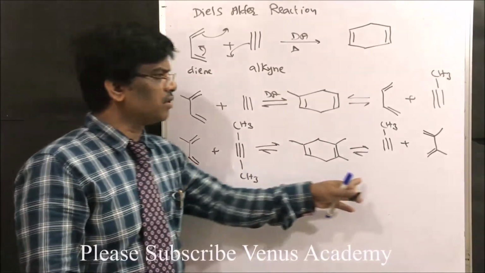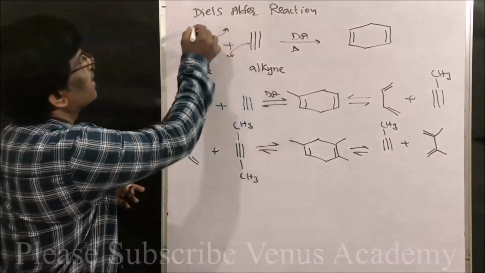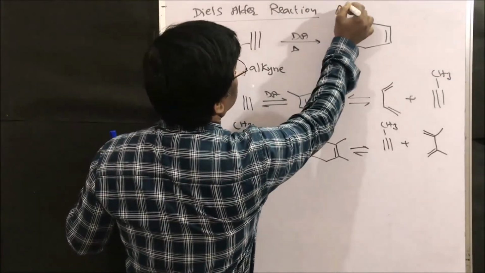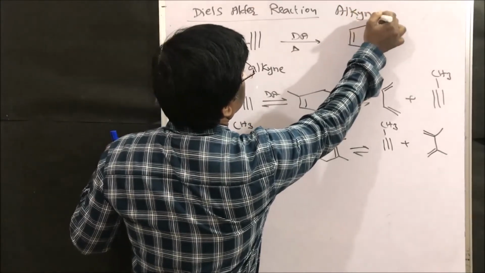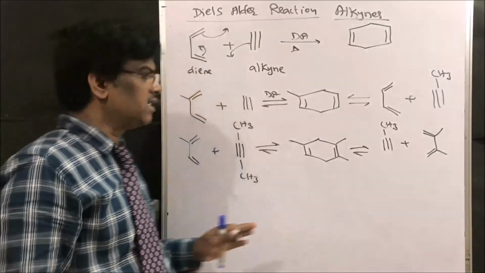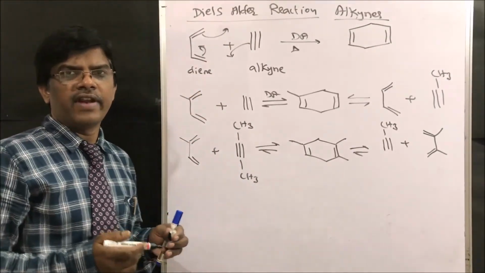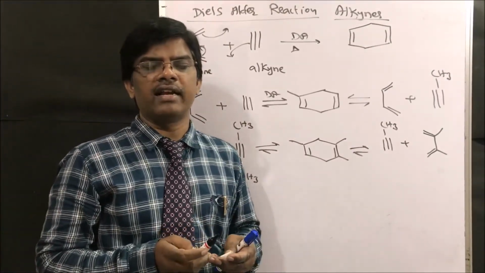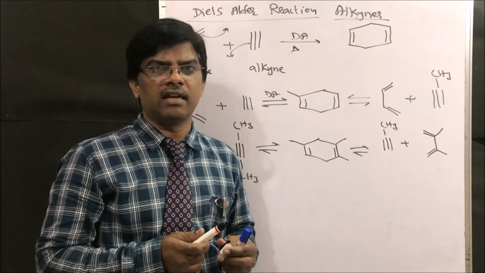Can I take it like this? The same compound will be obtained in the Diels-Alder reaction of alkynes. So these alkynes also give the Diels-Alder reaction. This is how alkynes react. Dear friends, till now we have completed hydrocarbons: alkanes, alkenes and alkynes.